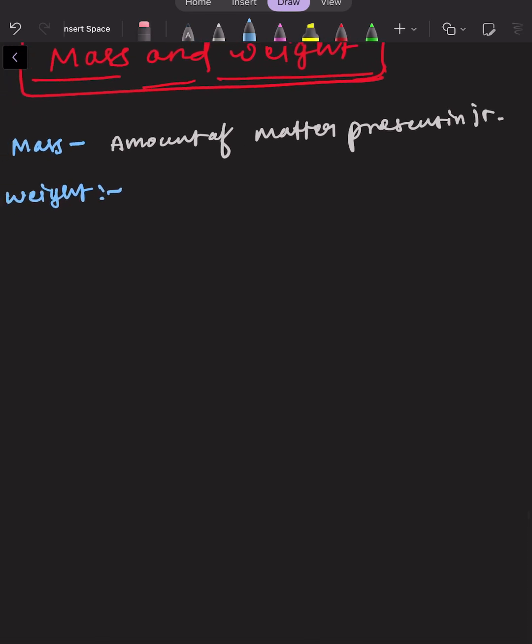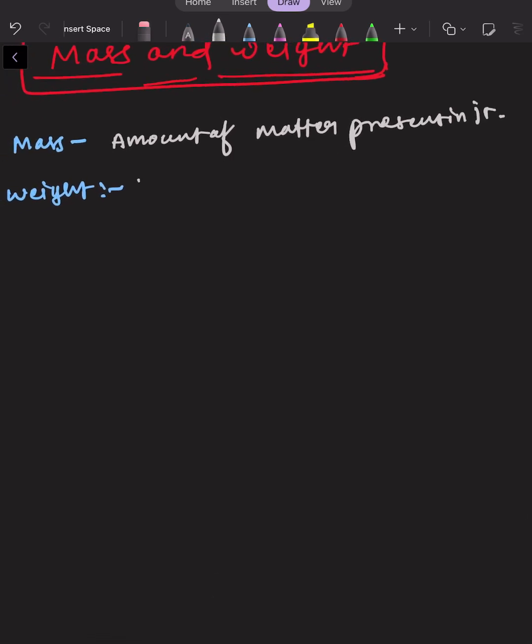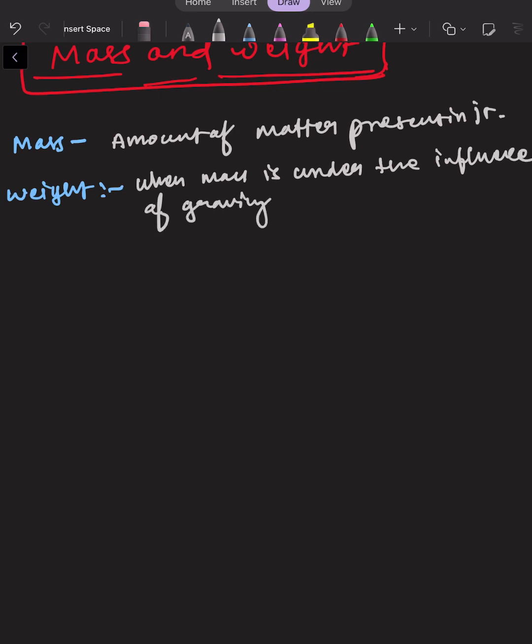So weight is when mass is under the influence of gravity, then it will be termed as weight. But if it is only the amount of matter present in it, it would be known as mass, right?